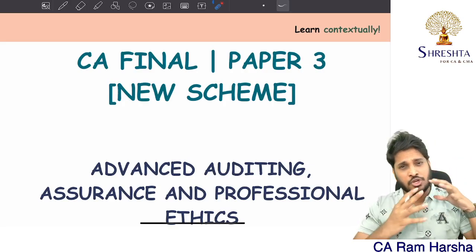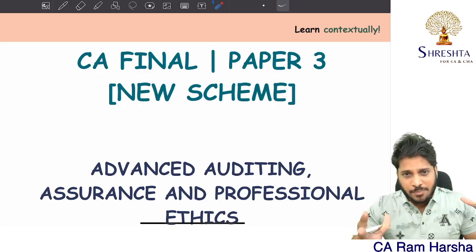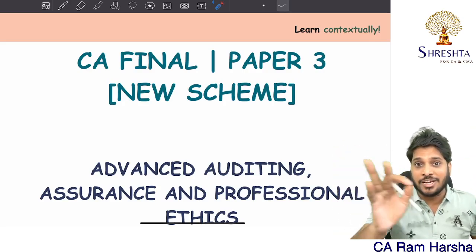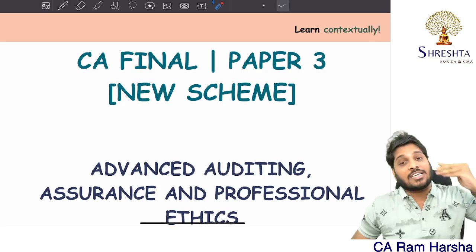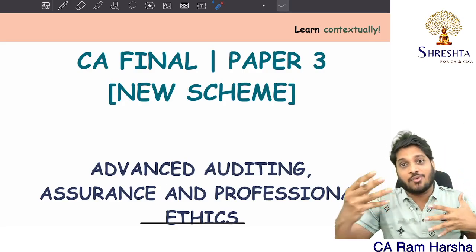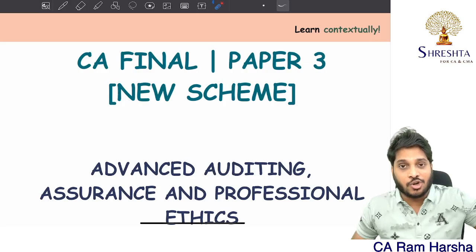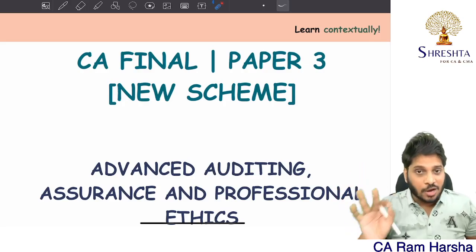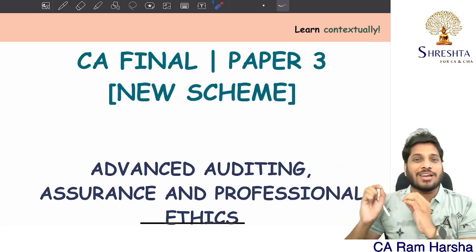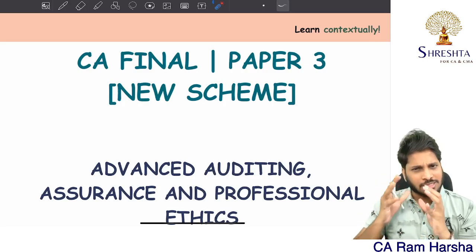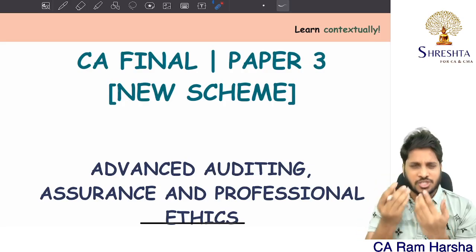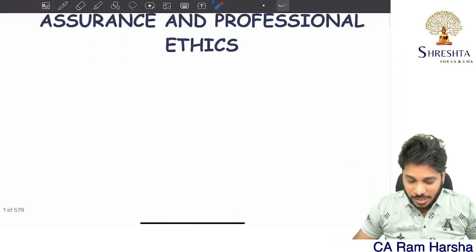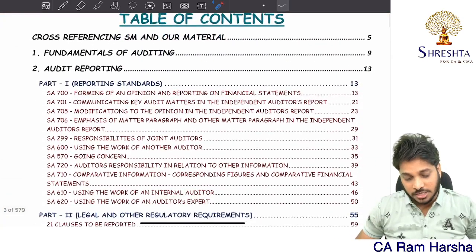At that time they were huge, lengthy, with so many irrelevant points and no formatting at all, just black and white. You felt like you were reading a newspaper. So a revolution started: ICAI materials are bulky, not readable, not student friendly. But now they are very student friendly, colored, nicely formatted. Still, many students feel that formatting is insufficient. That's why we have developed our own material with colors.